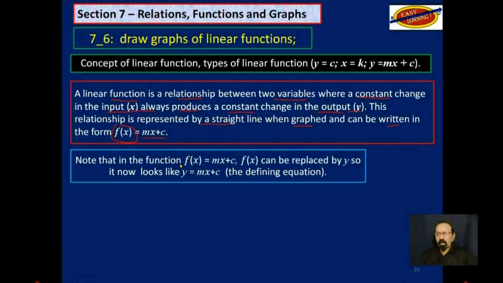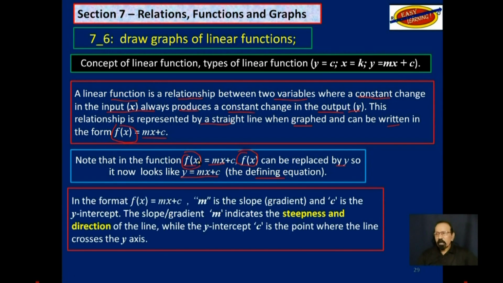Note that in the function f of x is equal to mx plus c, this f of x here can be replaced with y, so it now looks as y is equal to mx plus c, which is the defining equation from the function. In the format y is equal to mx plus c, m is the slope or gradient. Remember I said we will have to do some things about the following 3 objectives while we are doing this one. So m is the slope or gradient, c is the y-intercept.